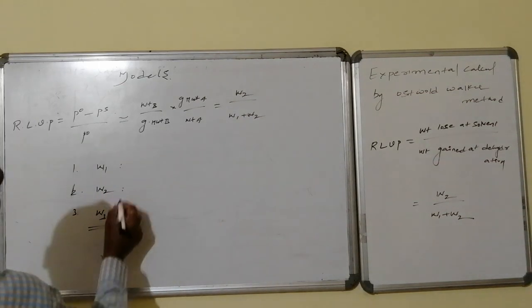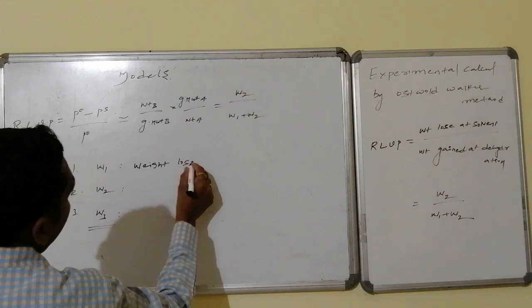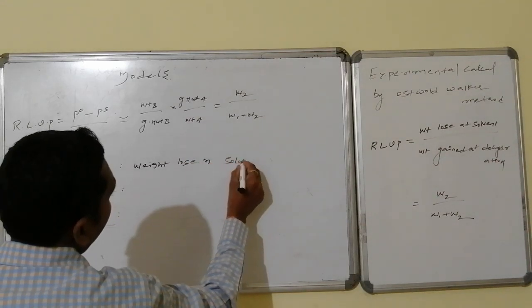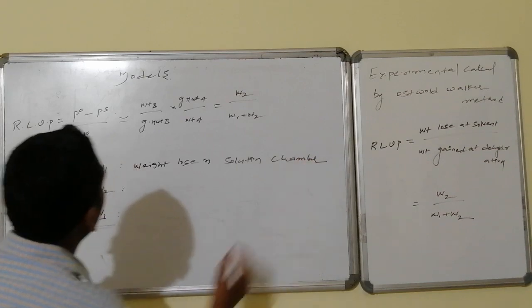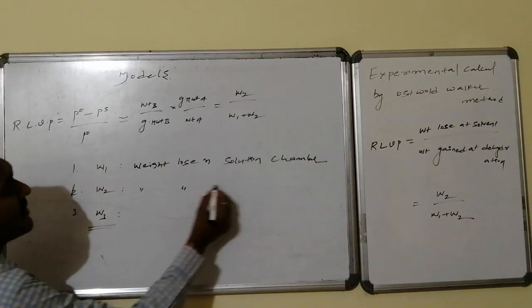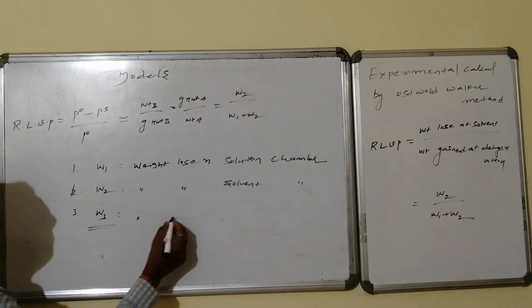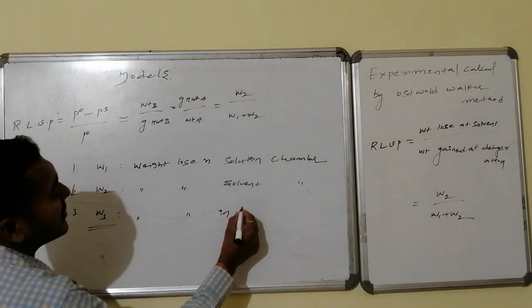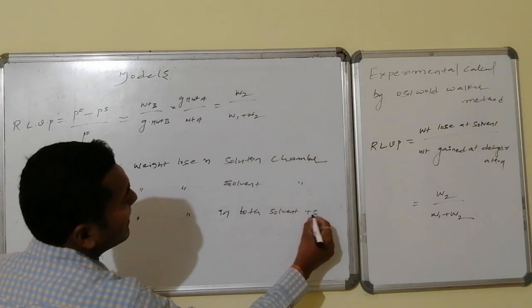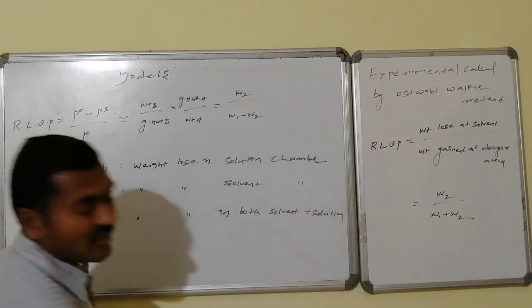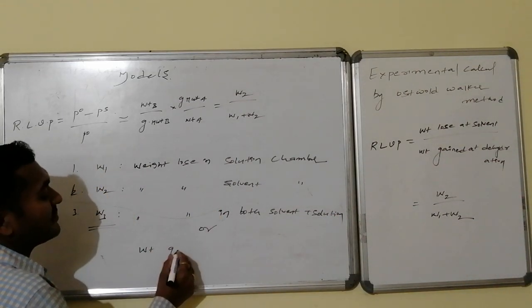W1 stands for weight loss in the solution compartment or solution chamber, whereas W2 stands for weight loss in the solvent chamber. W3 stands for weight loss in both solvent plus solution, or weight gained in the dehydration chamber.